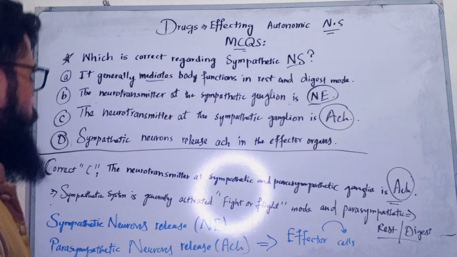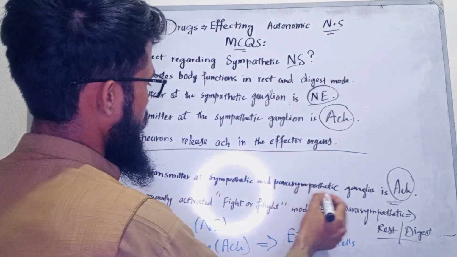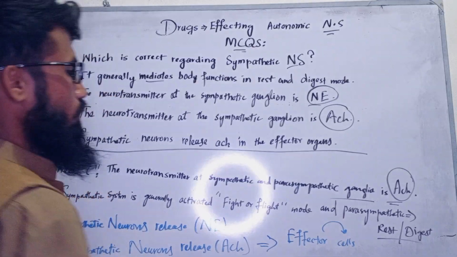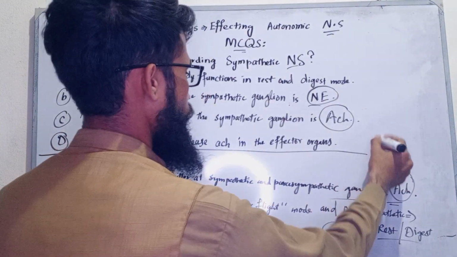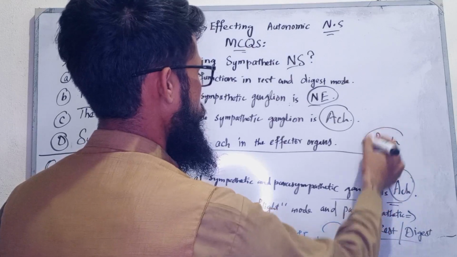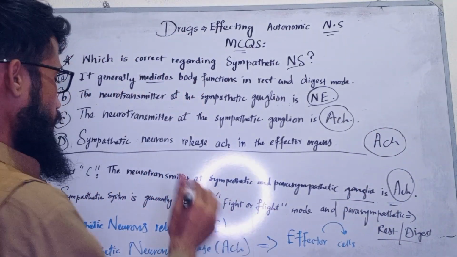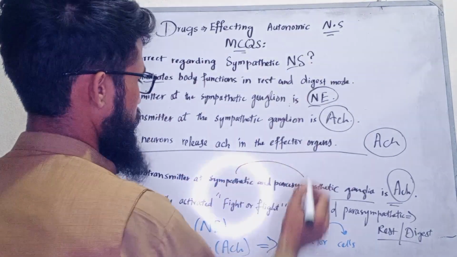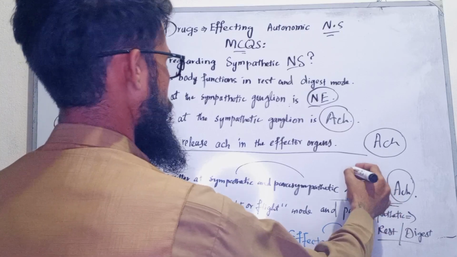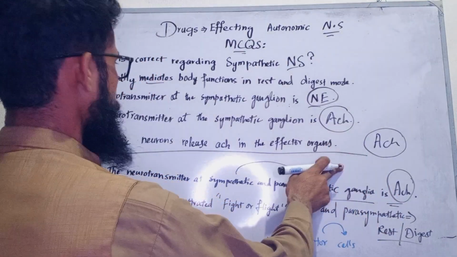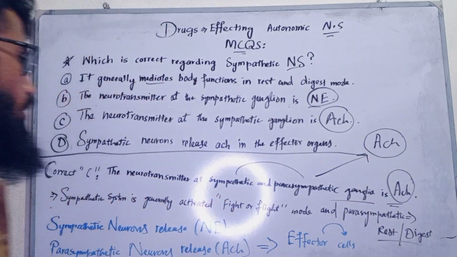How? The neurotransmitter at the sympathetic and parasympathetic ganglia is acetylcholine. Okay, acetylcholine is a chemical that in both sympathetic and parasympathetic ganglia is released.